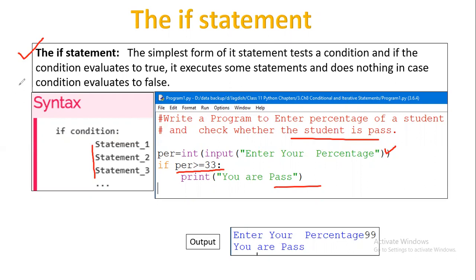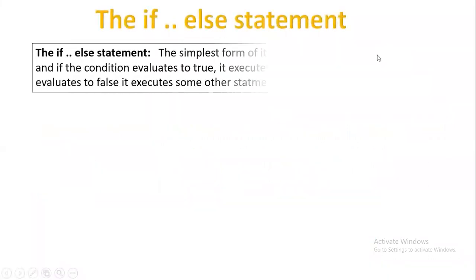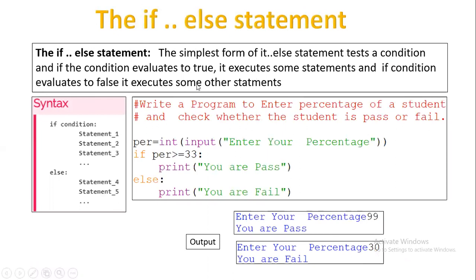Because sometimes you feel that this if statement is incomplete, that's why you combine it with the else keyword as well. In this case, it will say: write a program to enter a number and check whether the student has passed or failed. If the condition you have specified is true, it will say pass. If it is not true, it will simply say fail. So the syntax of the if else statement is something like this: if you specify a condition and it is true, it will execute this part, else it will execute this part.